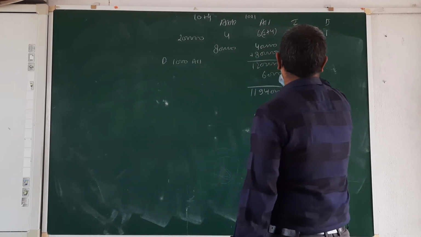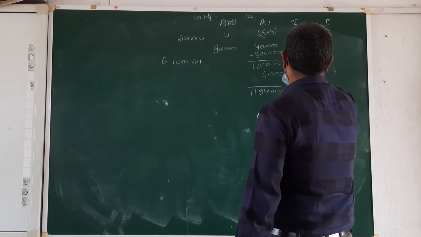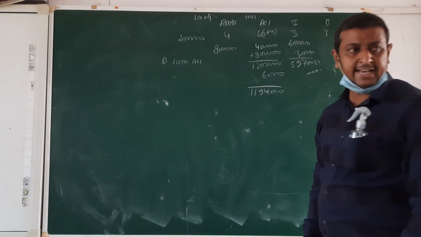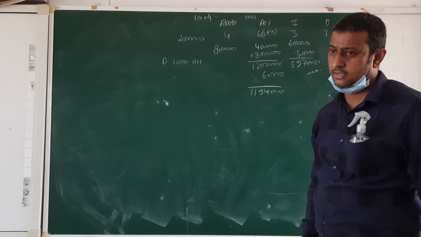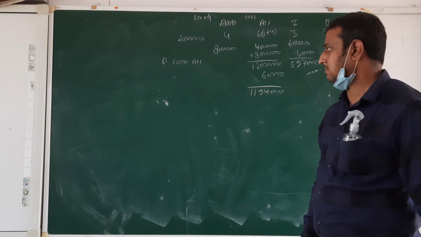And here again 3 into 1, 3,000. 5 lakh 97,000. Okay? Anything else? Sir, he is to credit 4 paid, 8.40 per share.